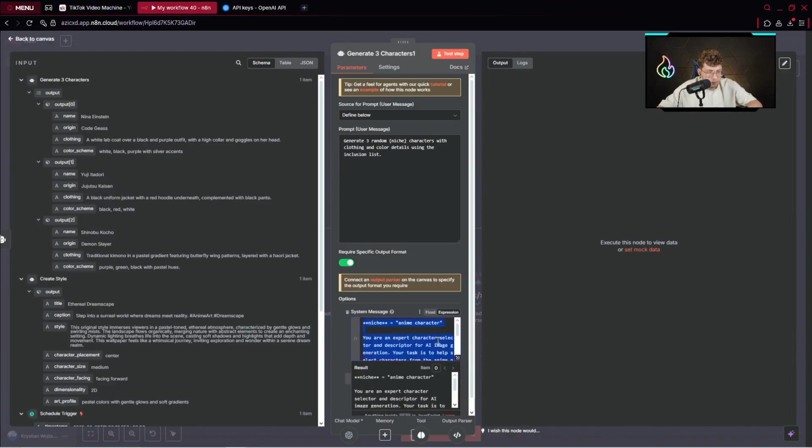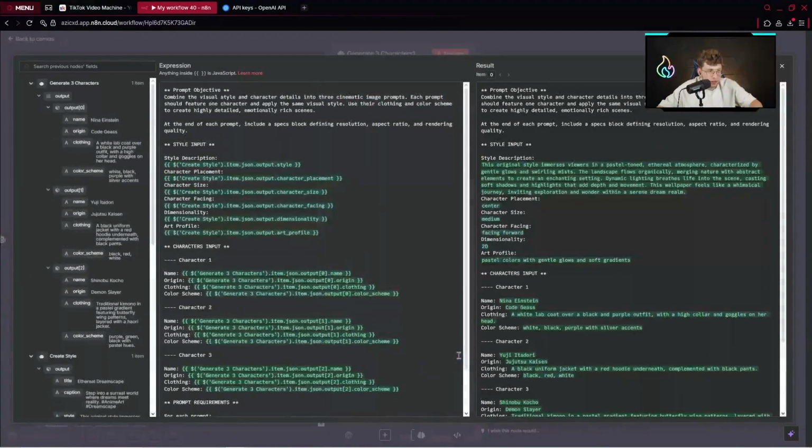For the beginning, when you see it, it can be complicated. We've got these variables, and these variables change every time we've got other data, every time we run this entire project, all right? So we've got style description, character placement, character size, and so on. It may look pretty overwhelming for a beginner. However, here at the right side, we've got the result.